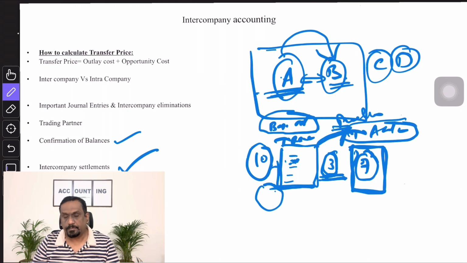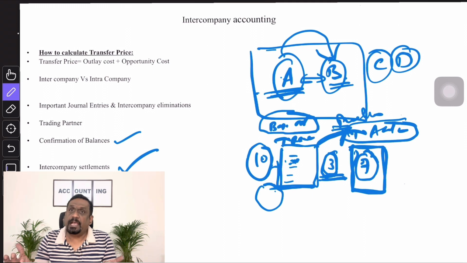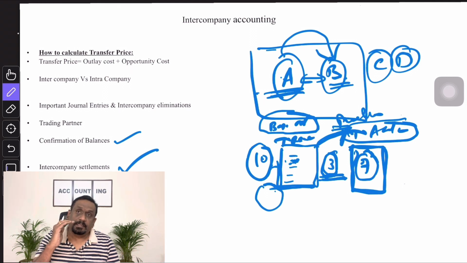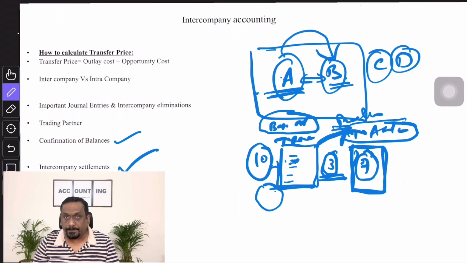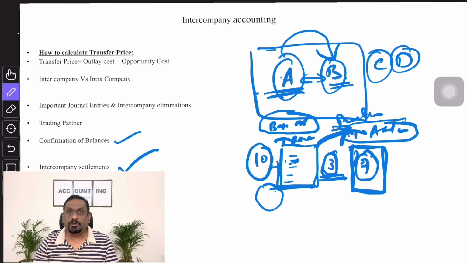How does the settlement happen? This settlement can happen through a netting tool, or the settlement can happen the way we settle the payments to outside suppliers. If the settlement happens the way it happens to third party suppliers, all these payments will be picked up in our AP proposal and settlements will happen, and transactions will be recorded the way we record the transactions in payable books, right? But if there is a netting tool, then the settlement will happen differently.